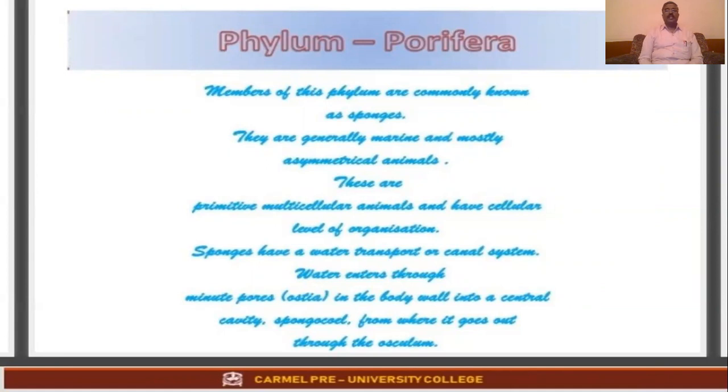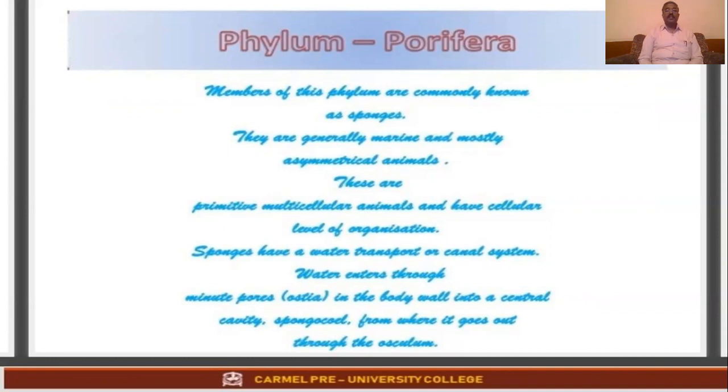If you see there, it will have small pores in it. So phylum Porifera means pore bearers. P-O-R-E, pore bearers. Pori means pores, fera means bearers.